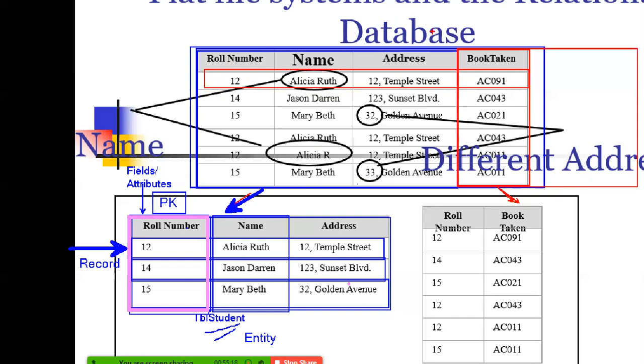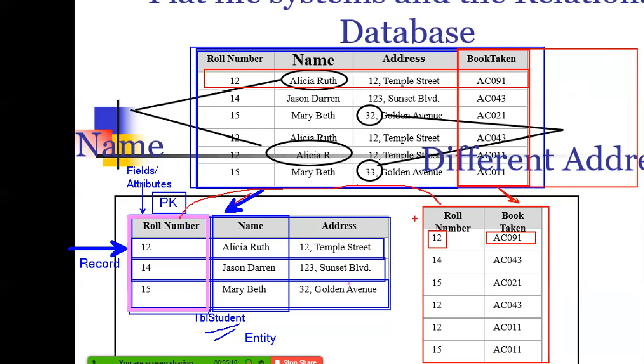Now, all that information is there in the student master table. We just say, just give me your roll number, that's it. We'll take the roll number and then I will issue the book to you. Instead of maintaining the complete information about the student, we just enter the roll number associated with that. So you're making this another table. Now I'll just take this roll number and create a link here.